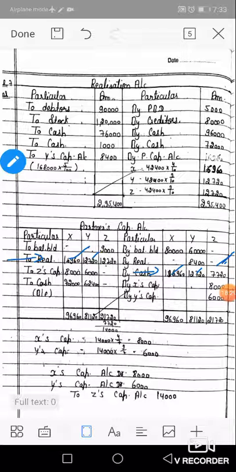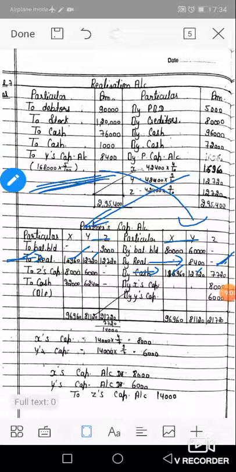Now next, Y's commission. Y's commission is Y's income, so credit to Y's column. This is by realization 8,400 rupees commission credited to Y's column. First of all, balance b/d, credit and debit. Next, realization loss transferred to debit side, but loss paid in cash. So by cash same amount, but only in Z's column 7,720 because he could pay only 7,720 rupees finally. Next, Y's commission credited to his account 8,400.